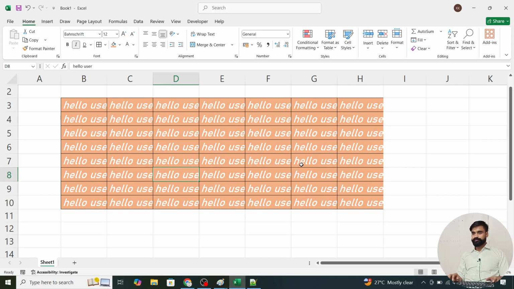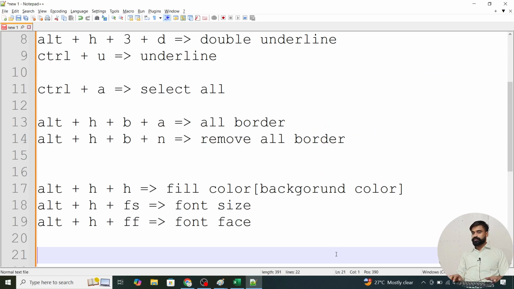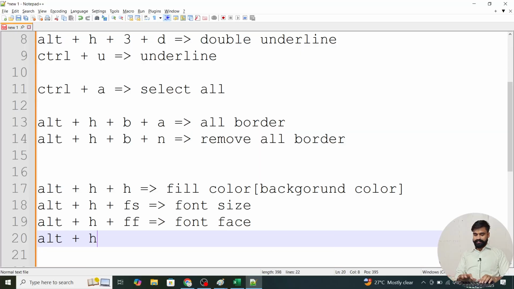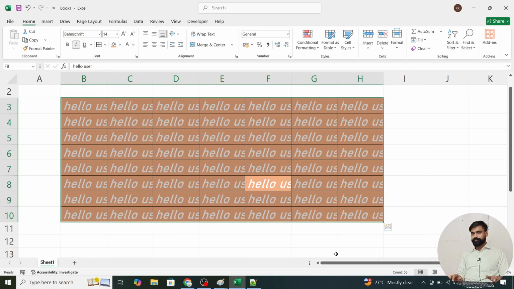Control S. Now I'm going to use it here. So I just use this. Now we have understood the font group. We have two options left. These mean increase indent and decrease indent. So I want to use Alt H F G, font grow. Okay, Alt H F G for font grow. Alt plus H plus F G for what? Font grow. And Alt plus H plus F plus K for what? Font shrink. SHR, shrink. Okay, font shrink.